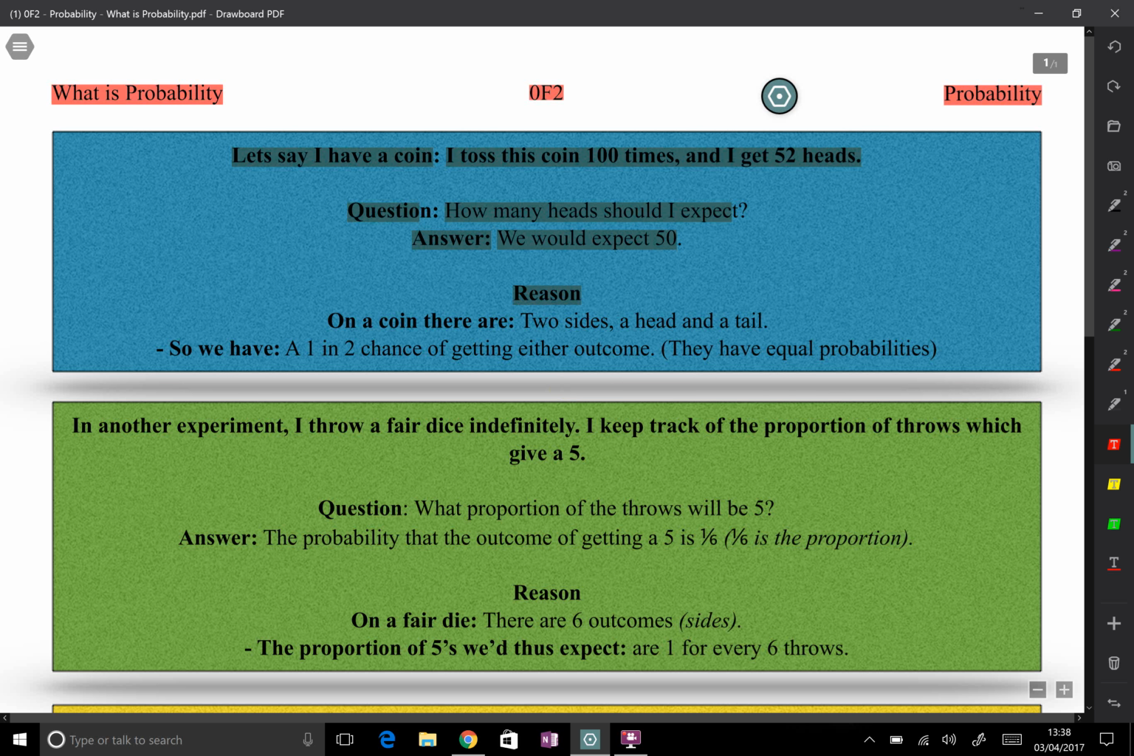So what is the reason for this? Well, on a coin there are two sides, a head and a tail. So we have a 1 in 2 chance of getting either outcome, and obviously a 1 in 2 chance means that they have equal probabilities.